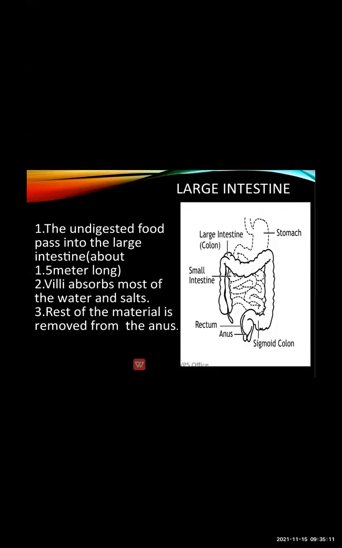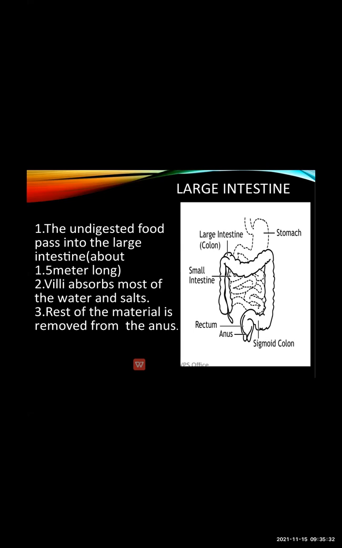Then the large intestine. This large intestine is about 1.5 meter long. It absorbs only water. And there is a small part attached to the large intestine that is called the appendix.